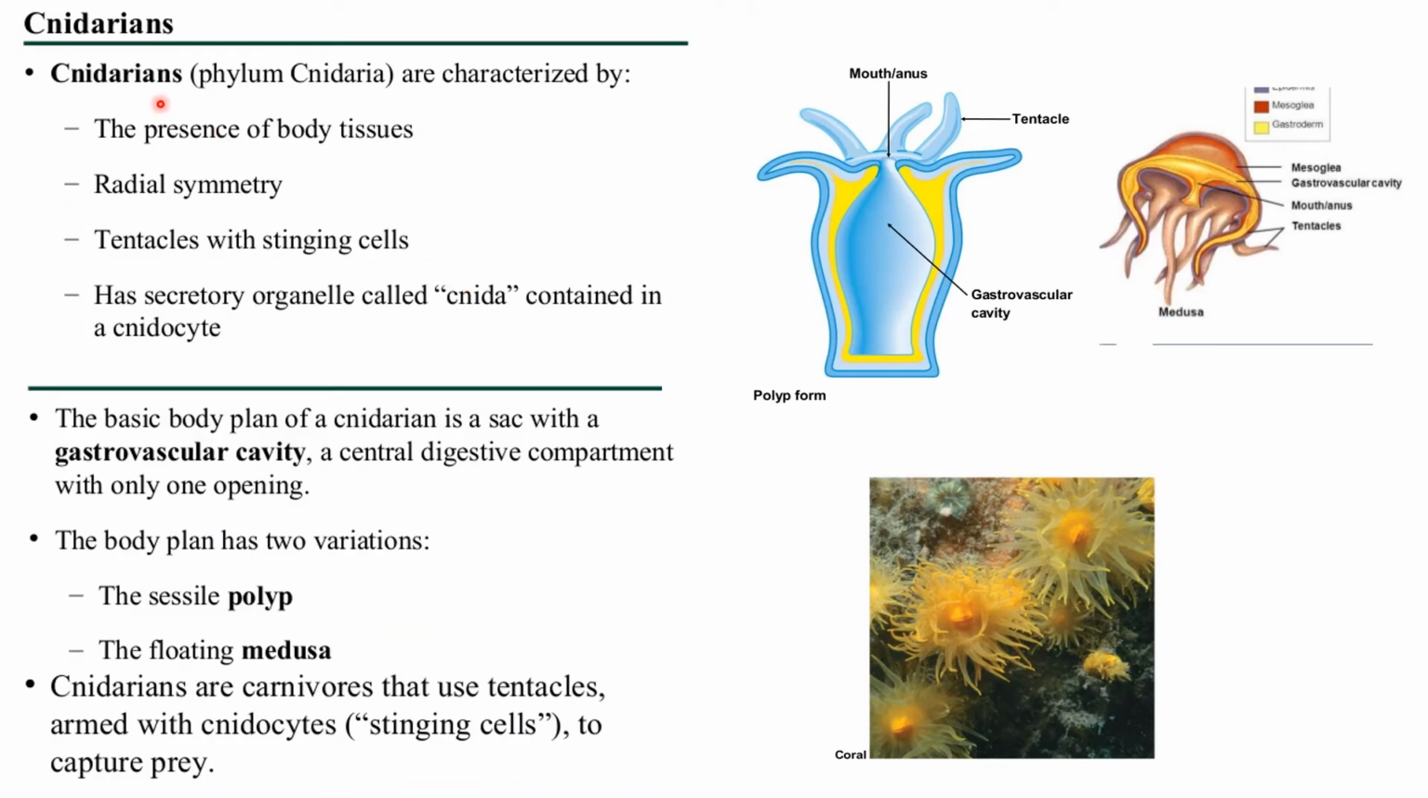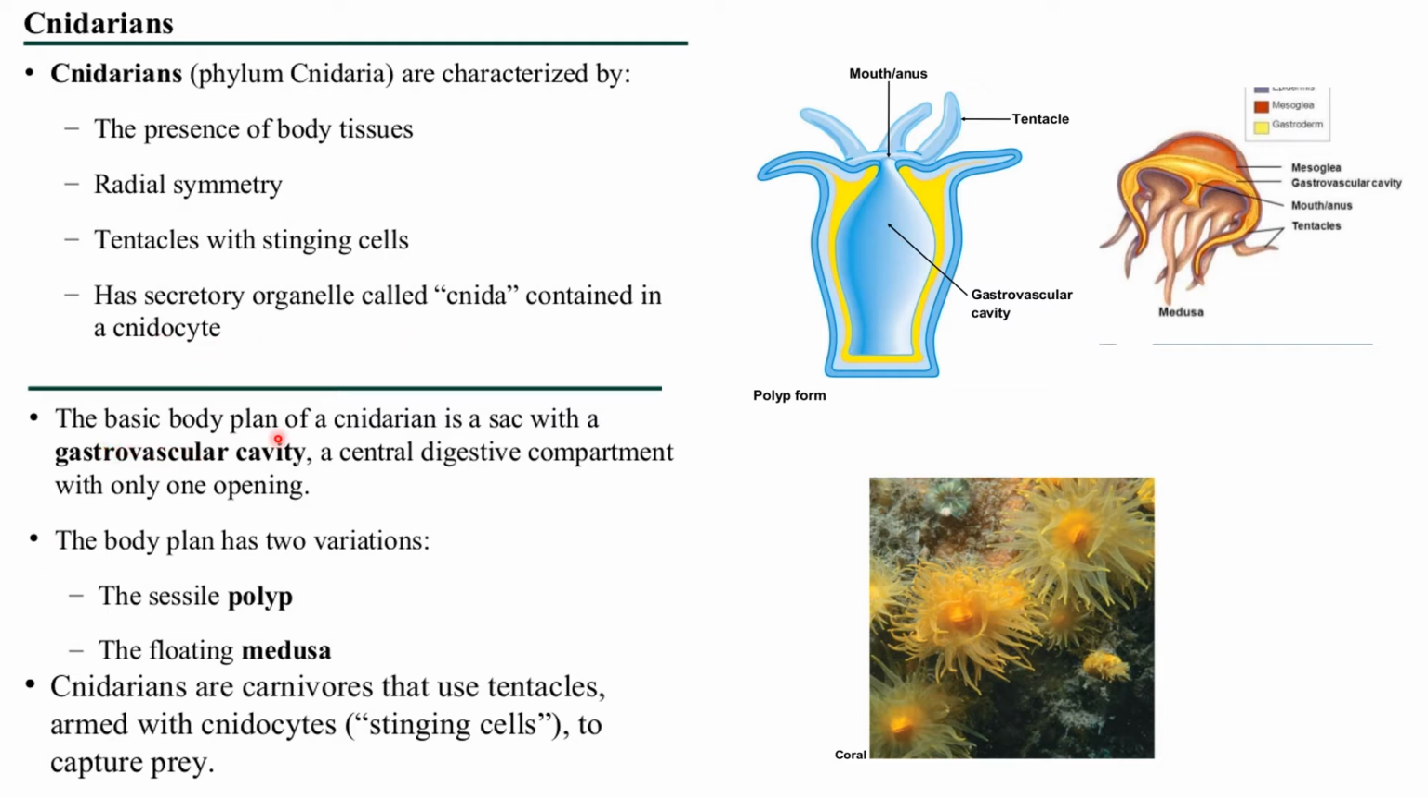Moving on to the second type, which is cnidarians, which is classified by presence of body tissue. So over here there is formation of body tissue. It is radially symmetrical, with tentacles with stinging cells. So these are the tentacles. Here there is presence of stinging cells. It has a secretory organelle, that means it can produce its own secretion called cnidae, containing cnidocytes. So they contain cnidocyte types of cells in it.